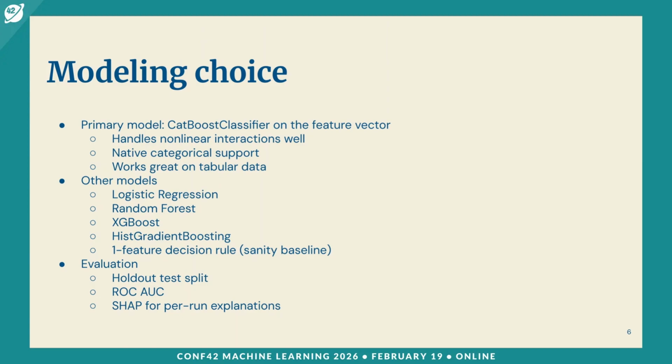So I used logistic regression, random forest, XGBoost, histogram gradient boosting, and just as a sanity check, I also included a rule in which we just cut a threshold on a particular feature. For validation, I use ROC AUC. And for interpretation of predictions, I use SHAP to explain how individual columns contribute to the prediction and how we can signal that to developers.